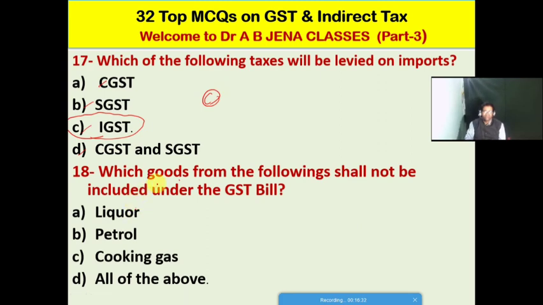So next one MCQ, which goods from the following shall not be included under the GST bill? A it's liquor, B it's petrol, C it's cooking gas, D it's all the above. Friends, so D is the right option for this MCQ. So liquor as well as petrol as well as the cooking gas goods will not be included under the GST bill. So D is the right option for this MCQ.